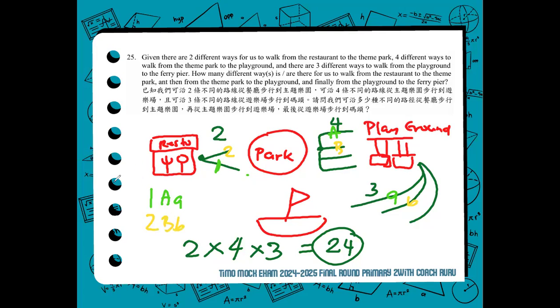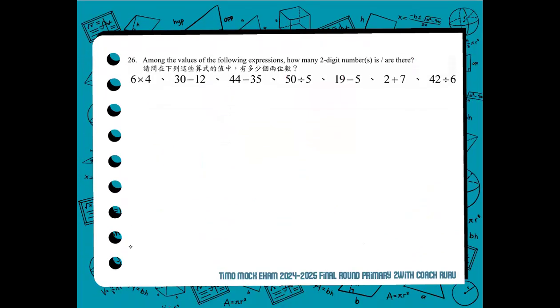You can also use the route 1AB, and so on. You can use 2AB. So to account all these routes and ways, all you have to do is multiply the options. 2 times 4 times 3. Well, to finalize, number 25, the correct answer is 24. There are 24 ways.